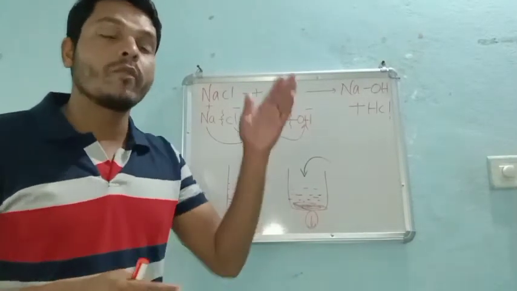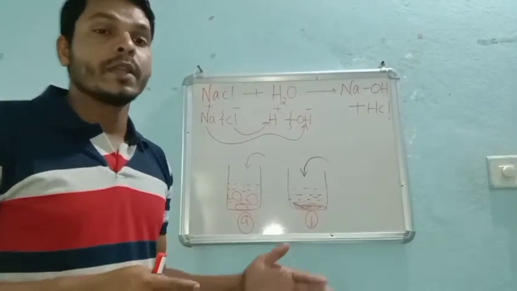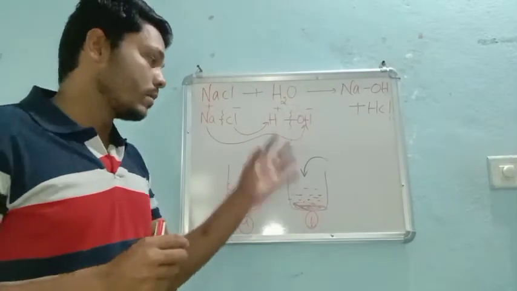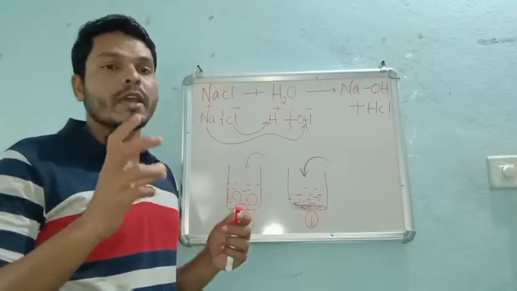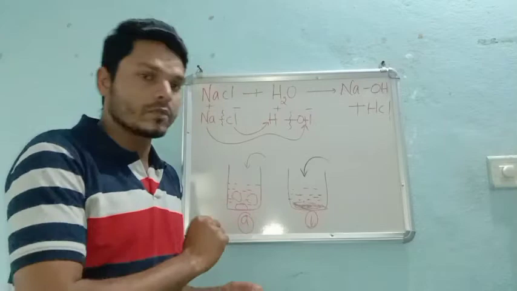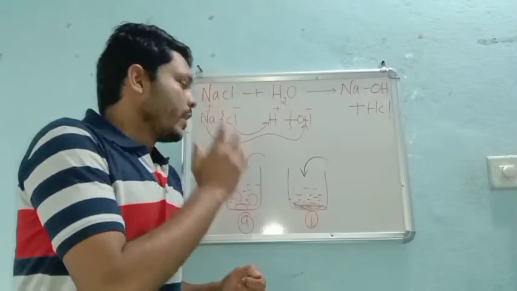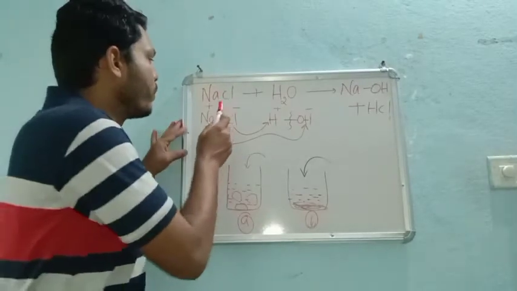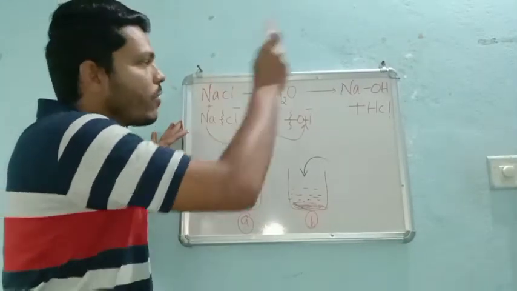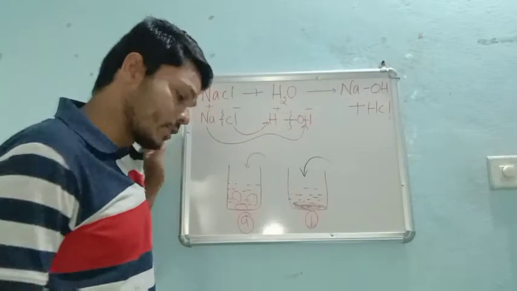Why? Because it will form a transparent, homogeneous mixture, we can say. That means a homogeneous type of medium it will form. So clearly, in a reaction, you can see the breaking of old bonds and the formation of new bonds.